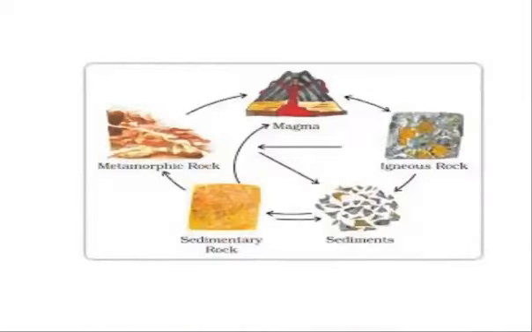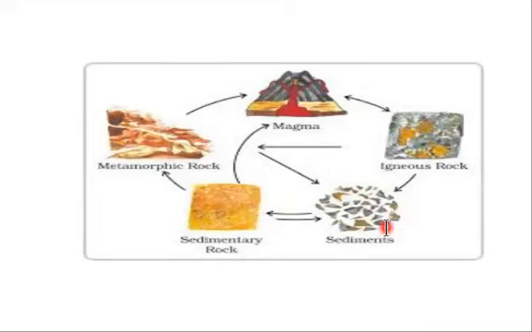I will show you one diagram which will help you understand. Look, through magma, the igneous rocks are formed, and these igneous rocks break, they crash into each other, and they turn into sediments. Sediments turn into sedimentary rocks, and sedimentary and igneous rocks change into metamorphic rocks, and metamorphic rocks under heat and pressure turn into magma, as magma is molten rock. Again magma turns into igneous rocks, and sedimentary rocks also turn into magma, igneous also turn into magma under heat. You can see that this keeps on happening.